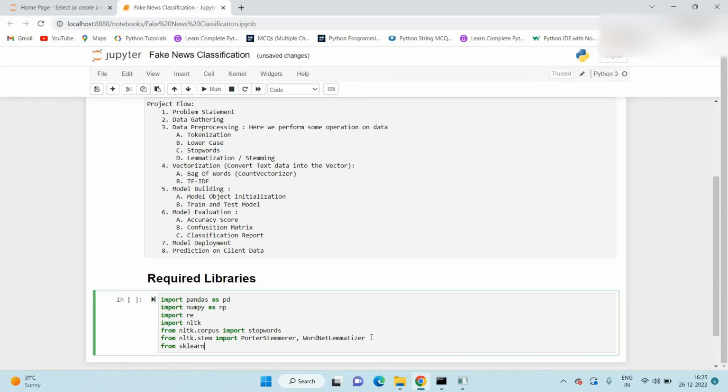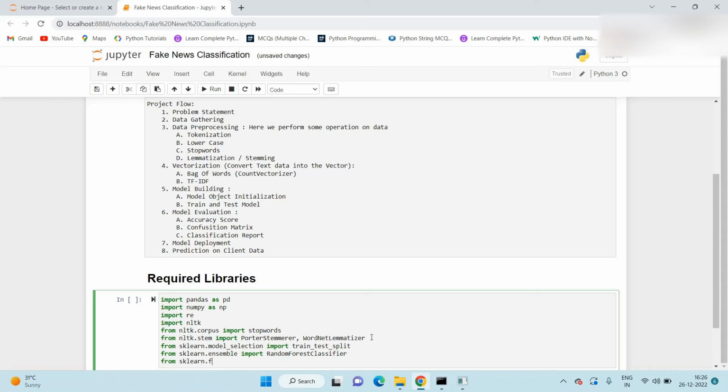After that, we require some functions from sklearn also. So from sklearn.model_selection, we require train_test_split to split our data into the training and testing. After that, from sklearn, we require ensemble import RandomForestClassifier. To create a random forest object, we require these libraries.